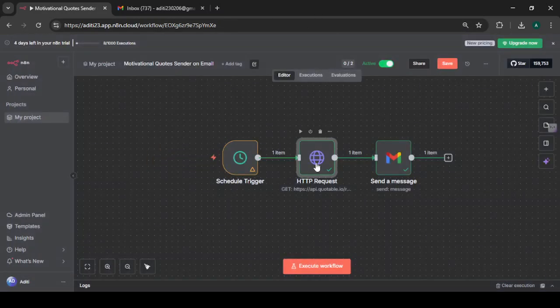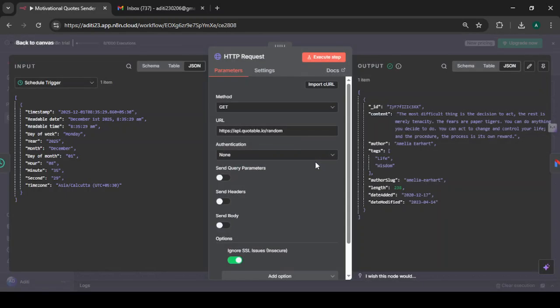Here we have the HTTP request. So in the HTTP request node, we fetch a quote. The API I am using is api.quotable.io/random. It generates a random quote and names the author and returns it in a JSON format as shown here. The ID, the content, the author, and the tags. If you want to use the tags, you can use the tags also.